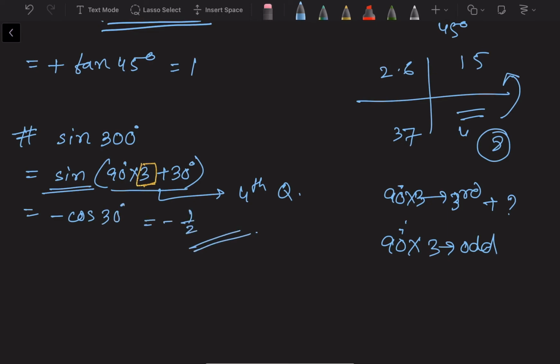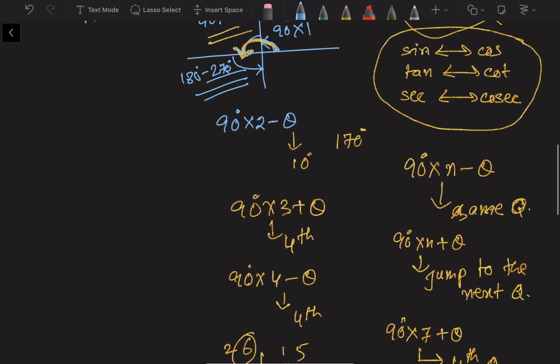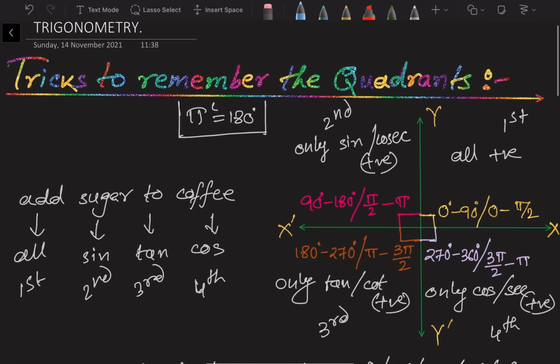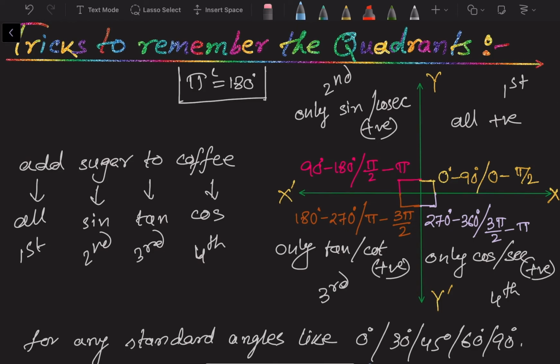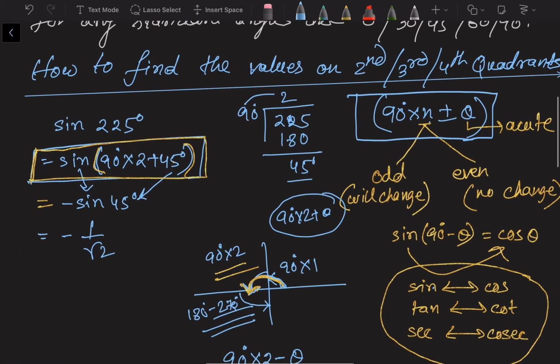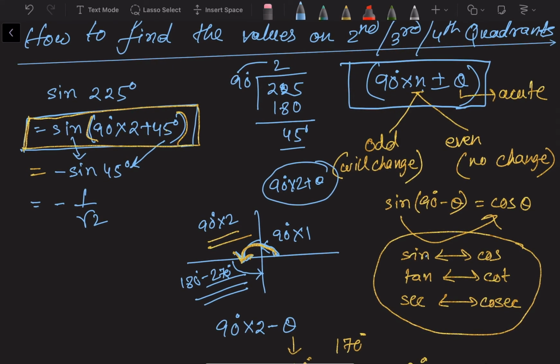That's the answer. So what is the total concept? First, remember the quadrants, that is, all, sine, tan, cos. Now if a ratio is given as a multiple of 90, that means in the form 90 into n plus or minus theta, otherwise we have to convert it. When we have the format 90 into n plus or minus theta, just observe n: if it is odd, it will change, and if it is even, it will not change.